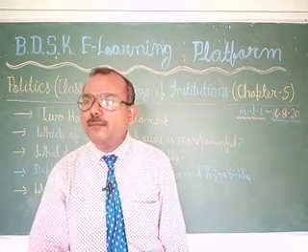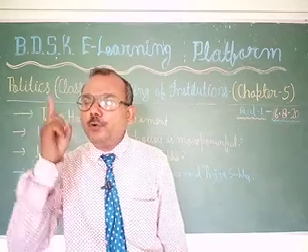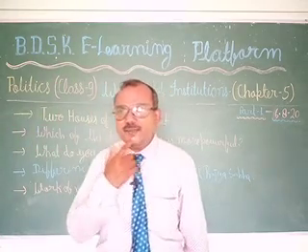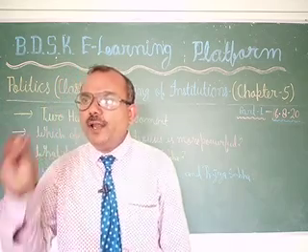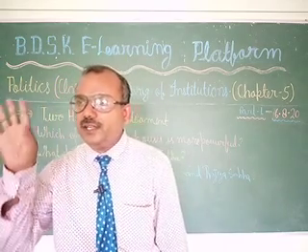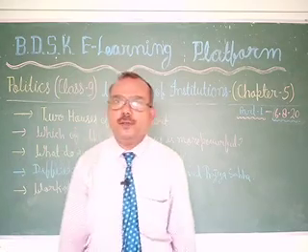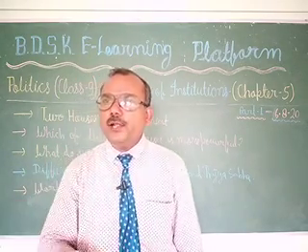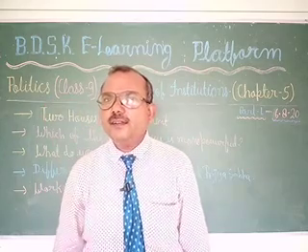There are a maximum of 552 members in the Lok Sabha, but at present there are 543 members in our Lok Sabha.